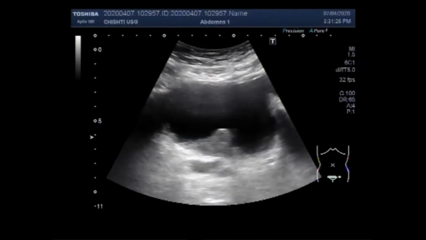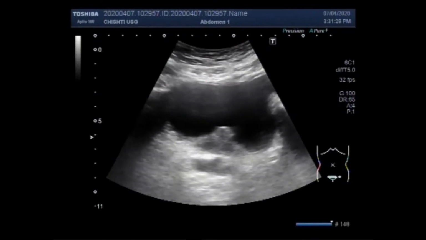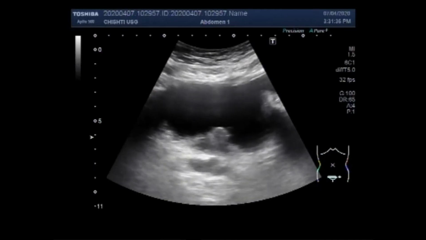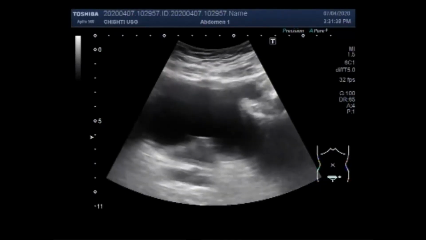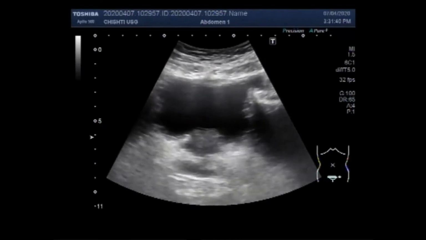This ultrasound video shows a case of enlarged prostate, a male patient with a growth in the urinary bladder. You can see the urinary bladder and the prostate which is enlarged.